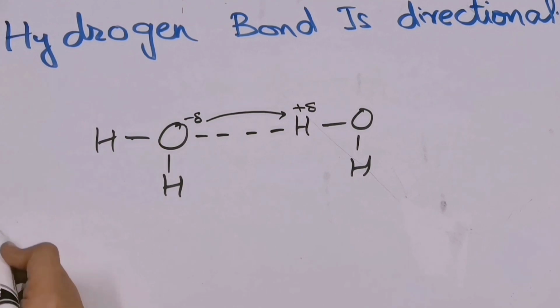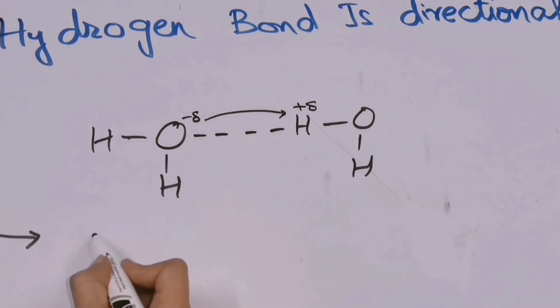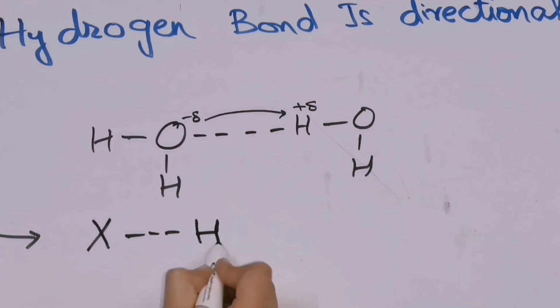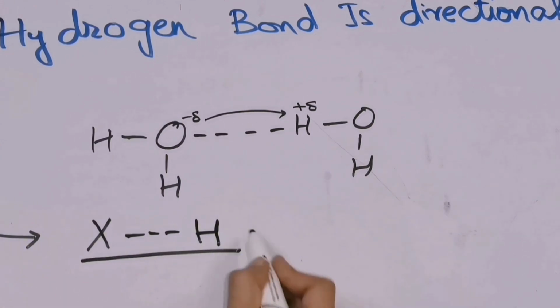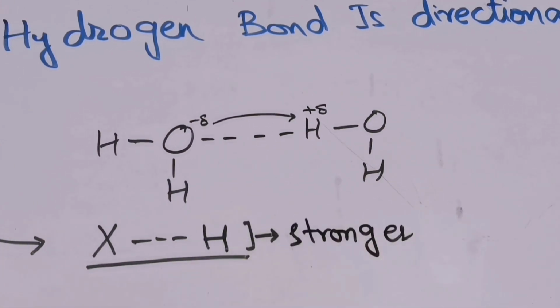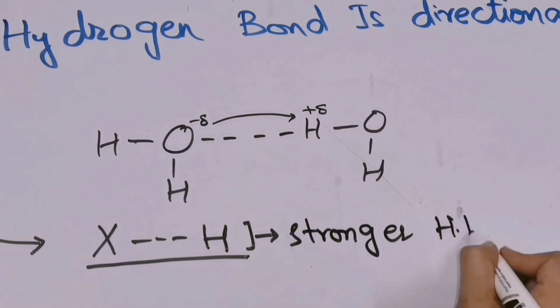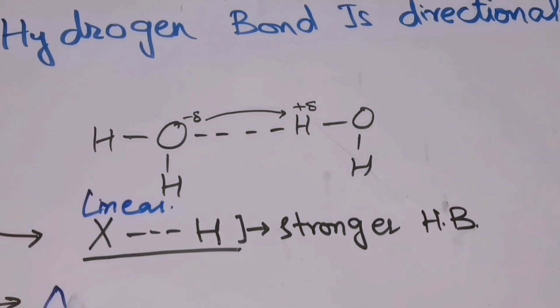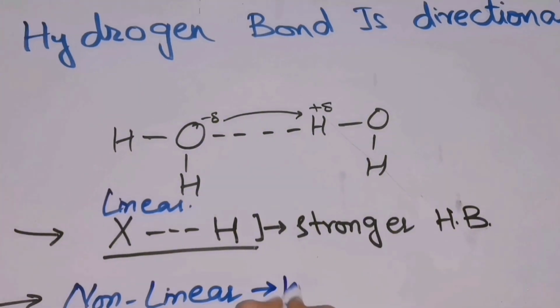Now we have two cases. If this is the electronegative atom and this is the hydrogen, and this is a linear structure, we say that it has a stronger hydrogen bonding. On the other hand, when it is non-linear, we say that it is having weak hydrogen bonding.